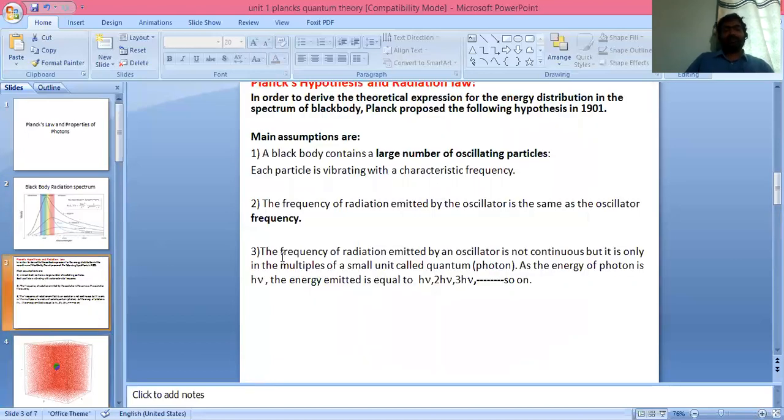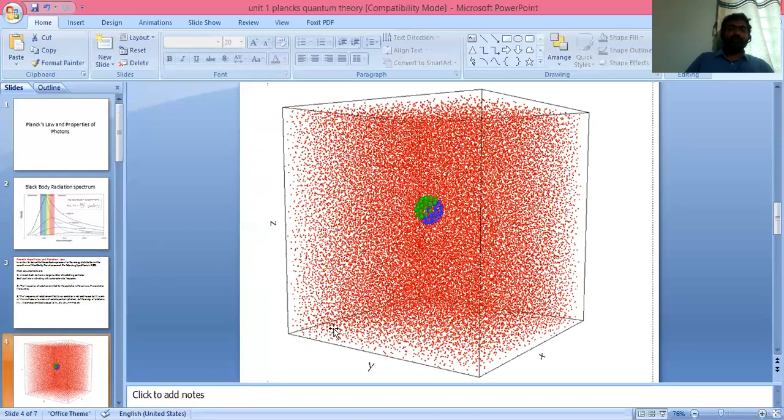The third assumption is that the frequency of radiation emitted by an oscillator is not continuous, which means as the atom undergoes vibration, it emits radiation, but this is not continuous, like 1.1 h nu, 1.2 h nu, 1.3, 1.4, 1.5 h nu. So these are continuous values.